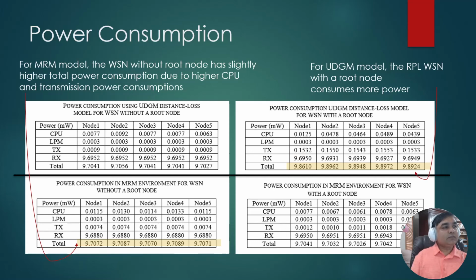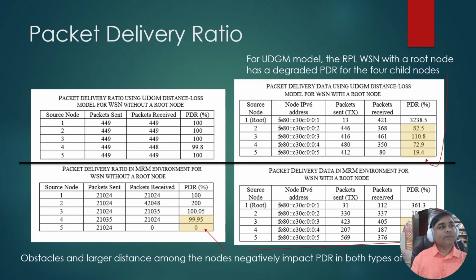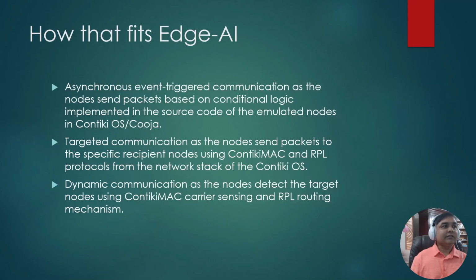For power consumption, we found that for the MRM model, the WSN without a root node has slightly higher total power consumption because of higher CPU and transmission power consumption. For the UDGM model, the RPL WSN with the root node consumes more power. For the packet delivery ratio in the UDGM model, the RPL WSN with the root node had a degraded PDR for the 4 child nodes, and obstacles and larger distances among the nodes negatively impacted PDR in both types of WSNs.